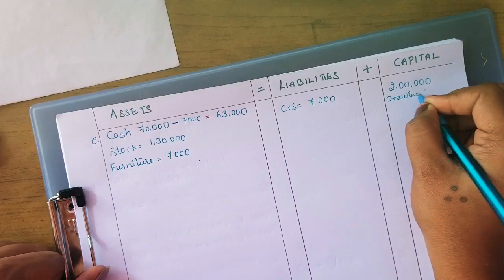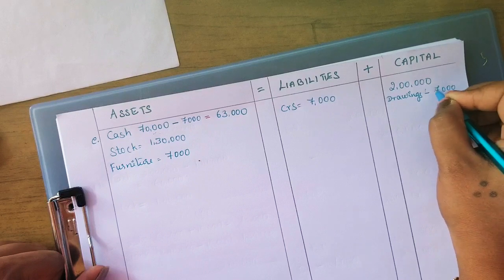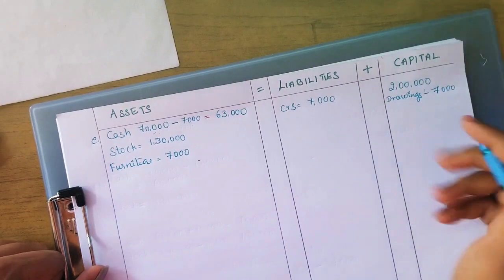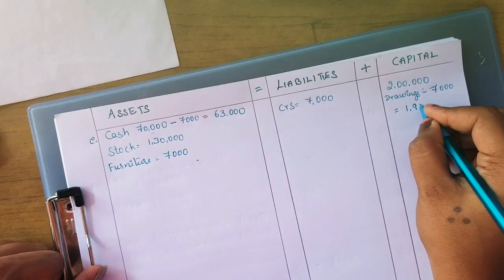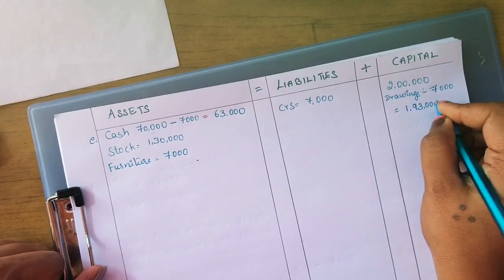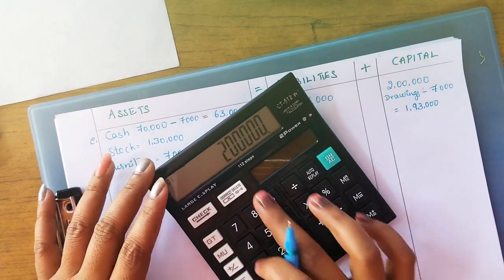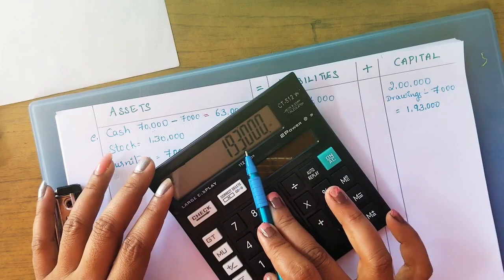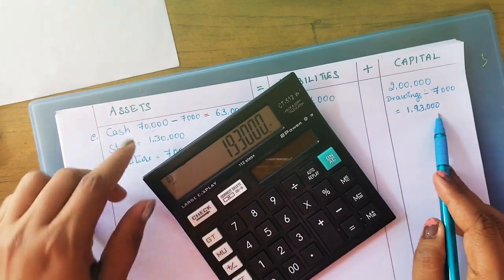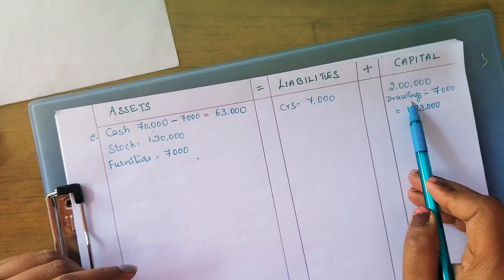Okay, drawings, we are going to deduct 7,000 from his capital balance. Okay, so finally the capital balance will be 1,93,000. You can do it in the calculator also. 2 lakhs minus 7,000, you will get 1,93,000. Okay, for your reference I have written here drawings.